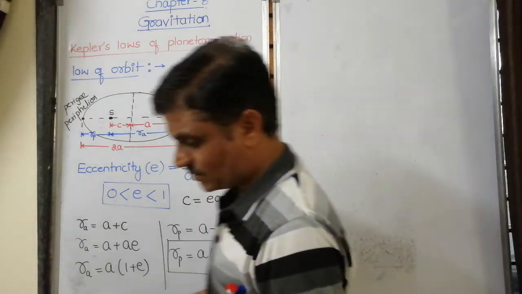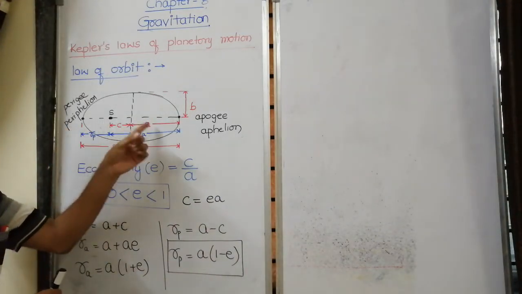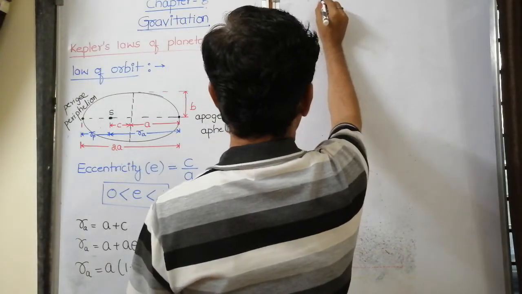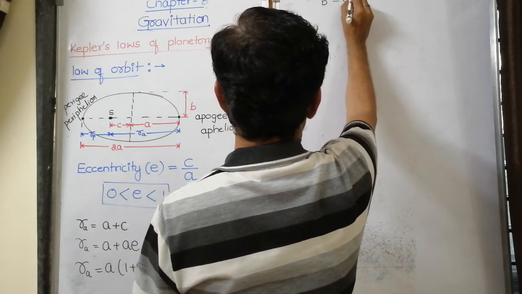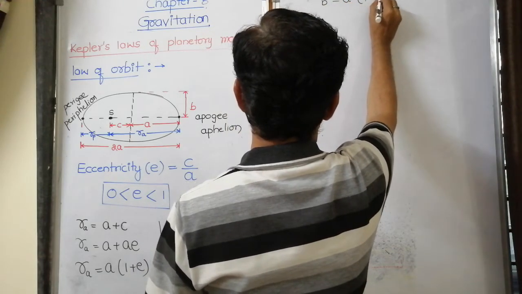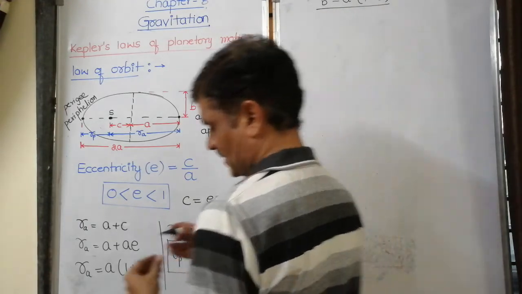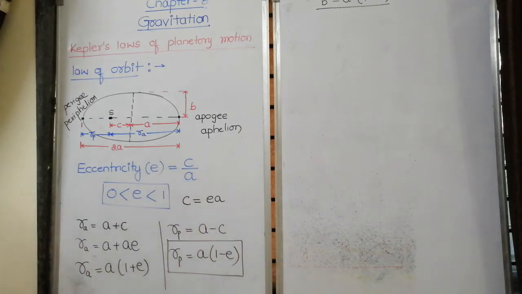What is the relation between the radius of the major axis and the radius of the minor axis? In mathematics you have studied that b square is equal to a square in bracket 1 minus e square. This is the relation between the radius of the major axis and the radius of the minor axis. Hope you remember this. Based on this, we have many more questions, which we can see later.